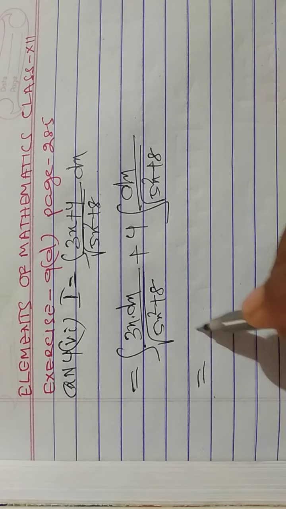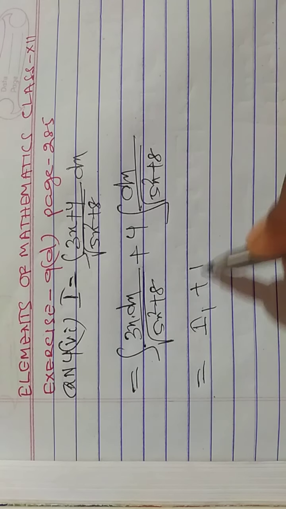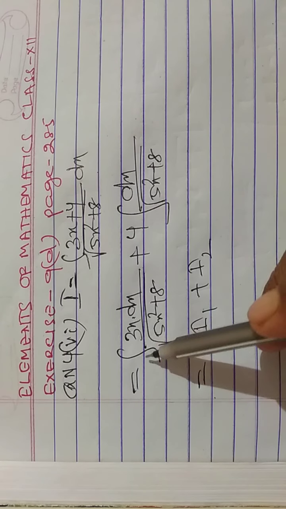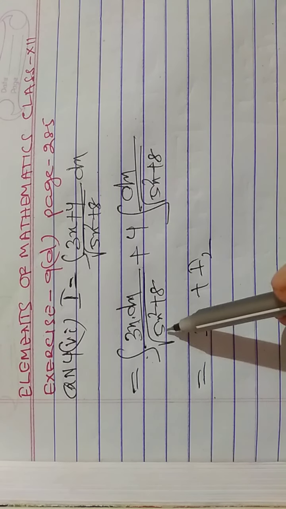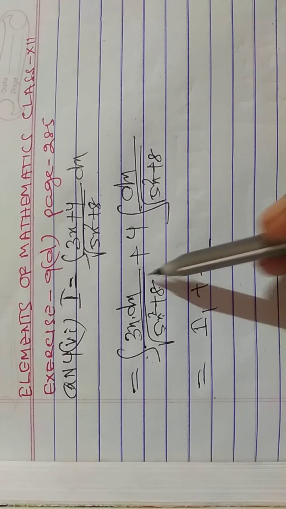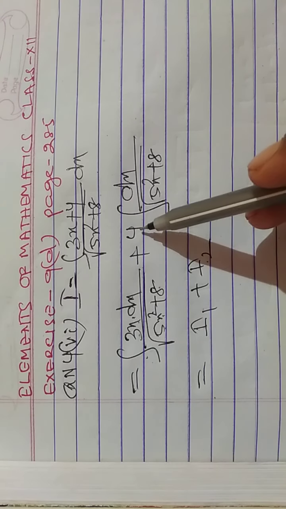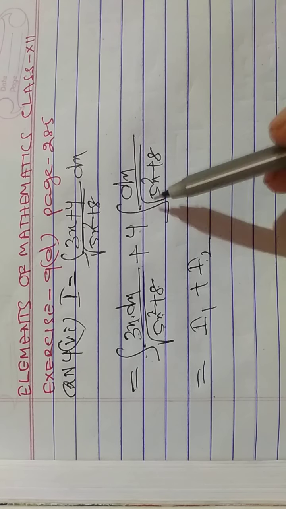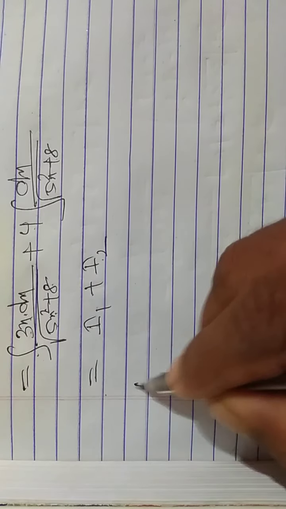Now let this be equal to I1 + I2, where I1 = ∫3x dx/√(5x² + 8), and I2 = 4∫dx/√(5x² + 8).